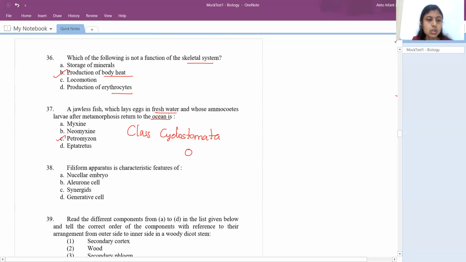Okay, right. So filiform apparatus is the characteristic feature of. So remember, filiform apparatus is present inside the synergids, and their role is to guide the pollen tube into the pistil. Okay, right. So only when this pollen tube enters, it will carry the male gametes along with it.